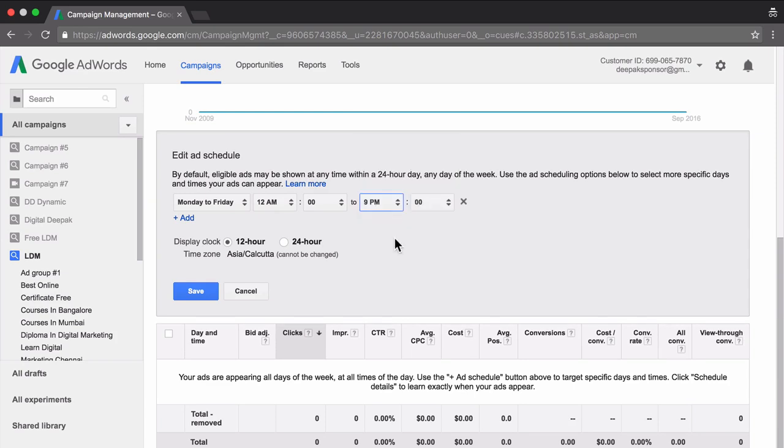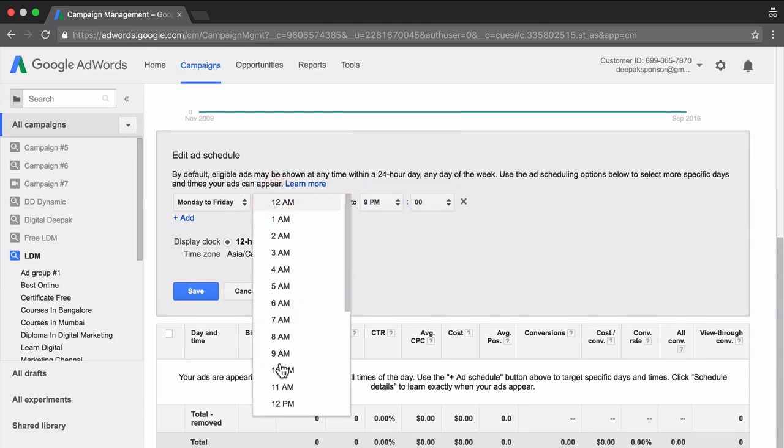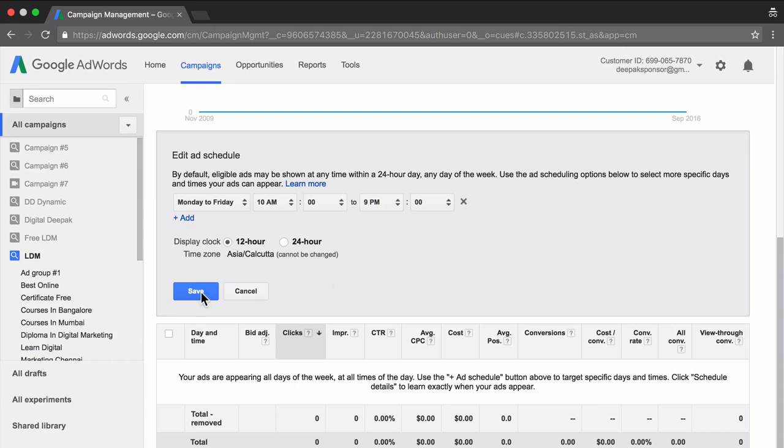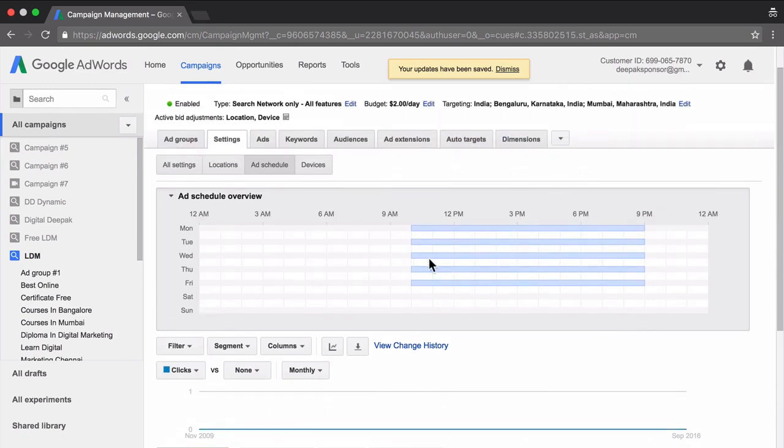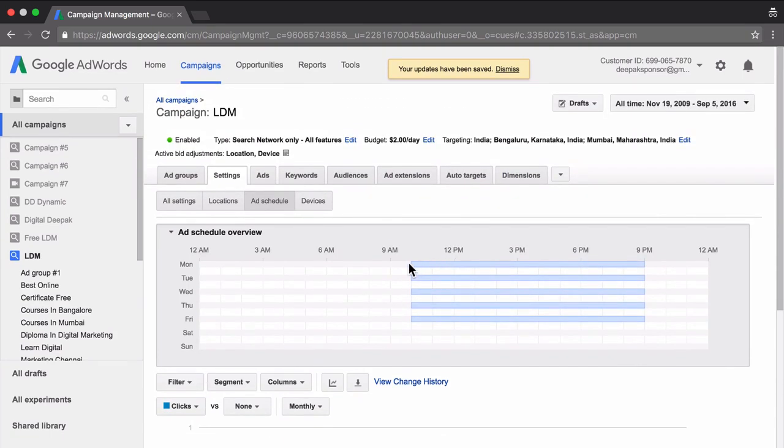You can make it 10 a.m. to 9 p.m., normal business working hours, where support will also be functional, and you can click on save. And this shows when your ad will be displayed. It will be displayed from 10 a.m. to 9 p.m. from Monday to Friday. So this is how you can do ad scheduling on your AdWords account.